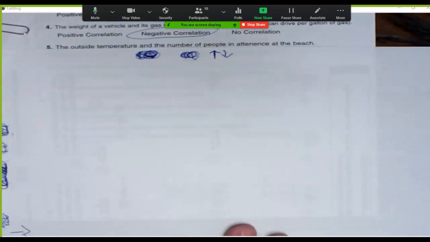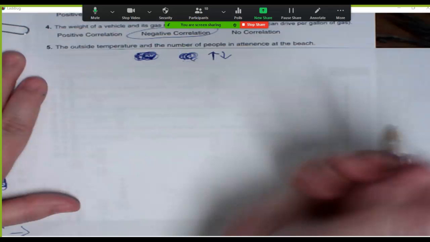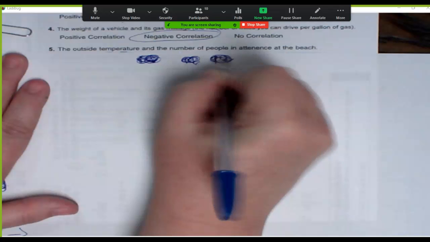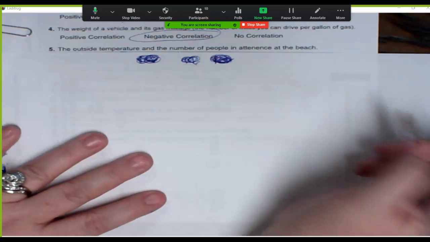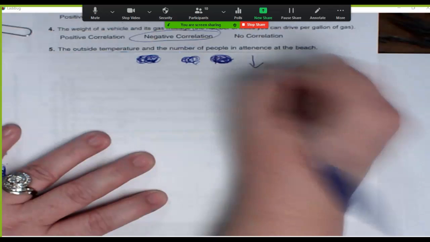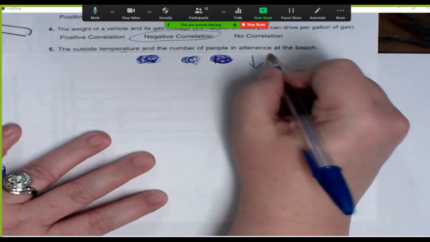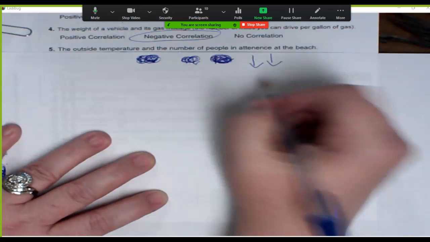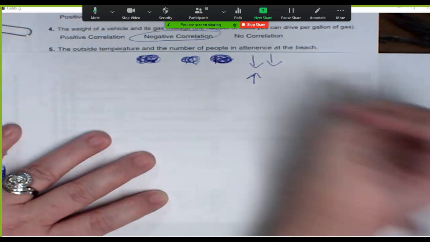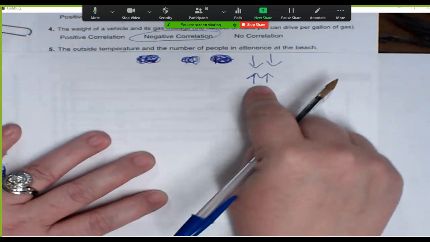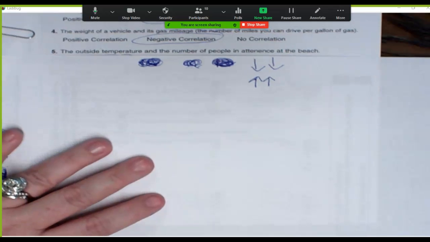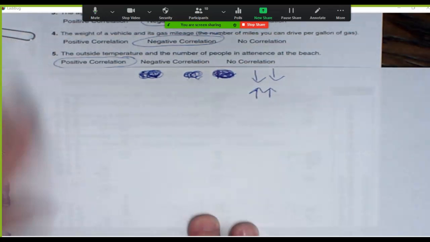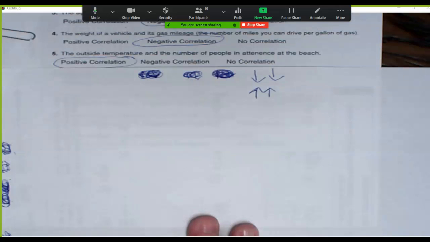All right, what about this one? The outside temperature and the number of people in attendance at the beach. Well, what happens if my temperature drops? Less people are going to be there. So is that a positive correlation? Yes. Same thing. What if my temperature goes up? More people. Still a positive correlation. Positive. What happens to one? The same thing happens to the other. Temperature goes up, people go up. Temperature goes down, people go down.